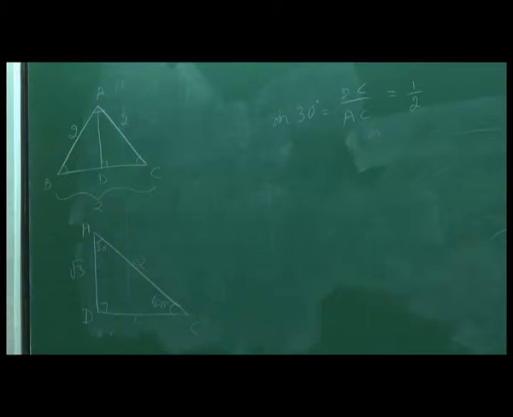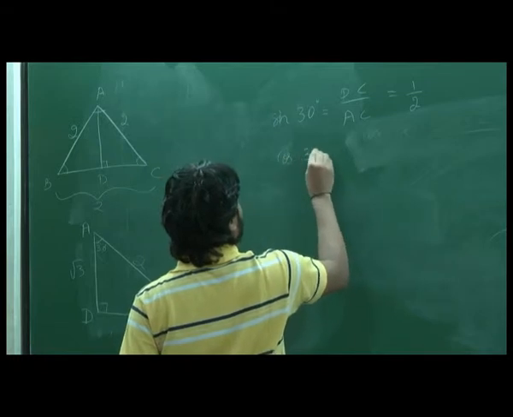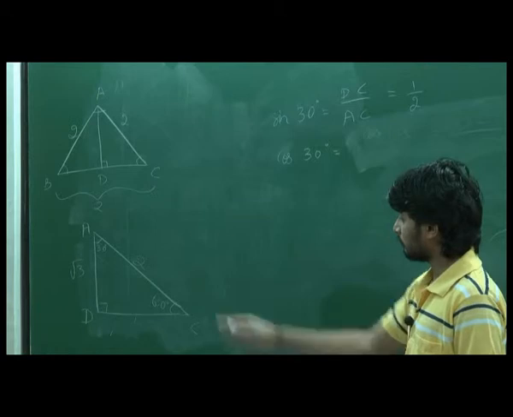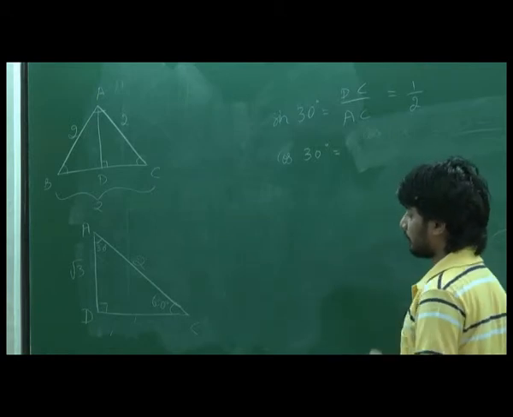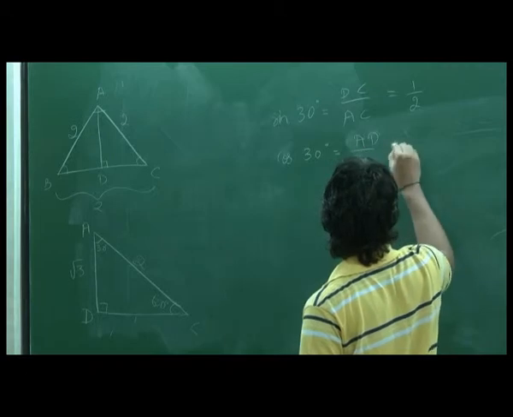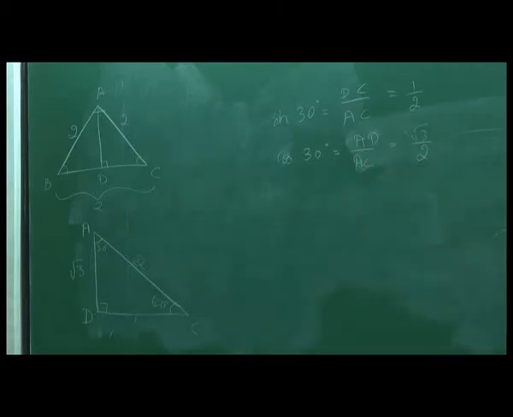Okay, fine. Let's find what cos 30 is. What is cos 30? Adjacent by hypotenuse, AD by AC. Right. Root 3 by 2. AD by AC, which is root 3 by 2. Okay. So once you know cos 30, what will be the value of secant 30? 2 by root 3, right?